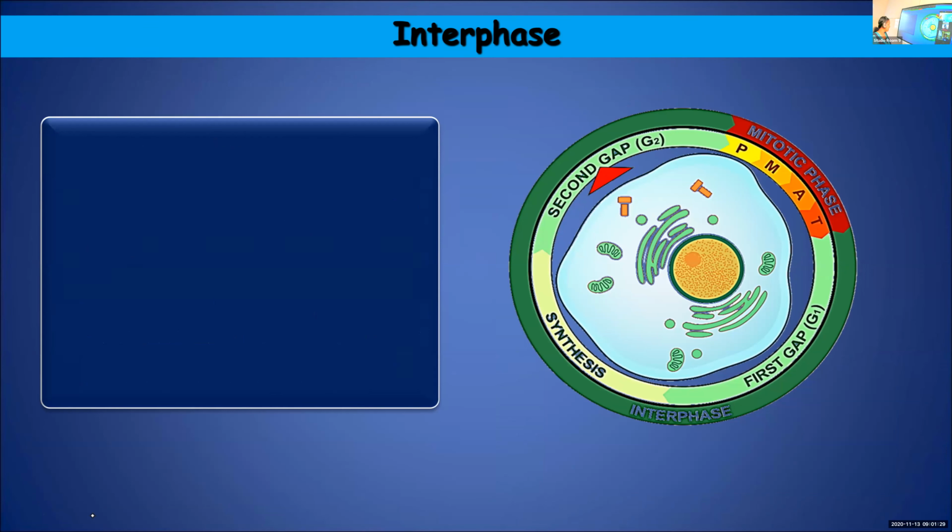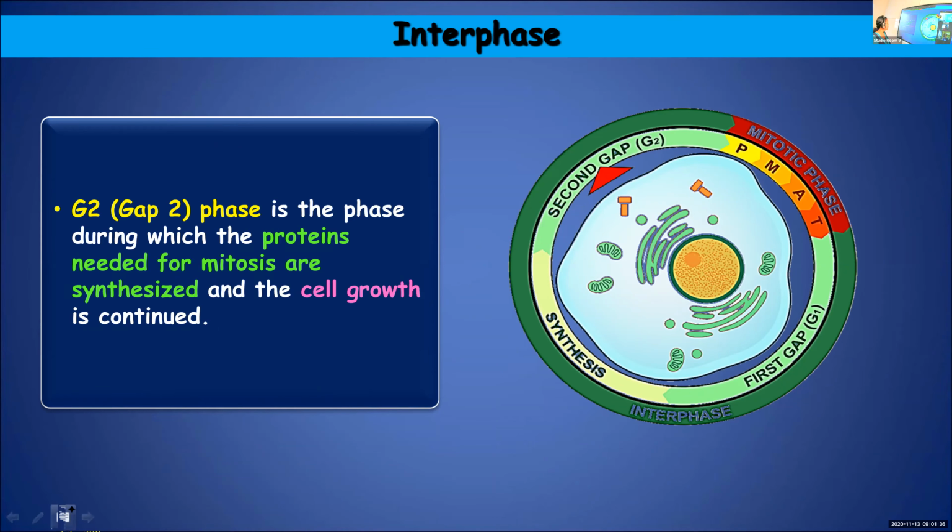Next is G2 phase. G2 or gap 2 phase is the phase during which the proteins needed for mitosis are synthesized. And here the cell growth also continues, because soon after the G2 phase, the cells need to enter into the M phase where cell division takes place. So during cell division, proteins are required and the cell should continue to grow. So during G2 phase, which follows G1 and S phase, what changes are happening? Protein synthesis as well as cell growth.